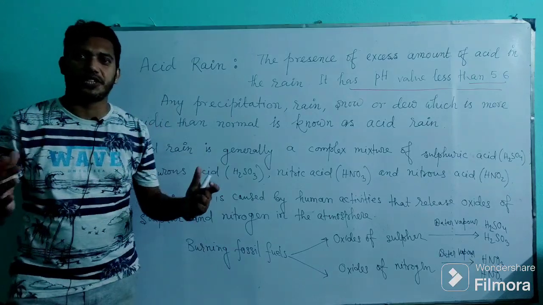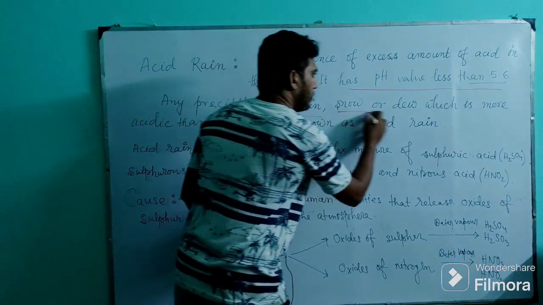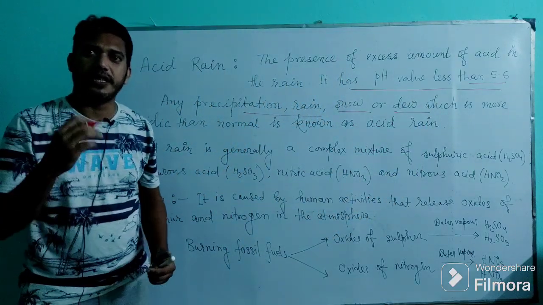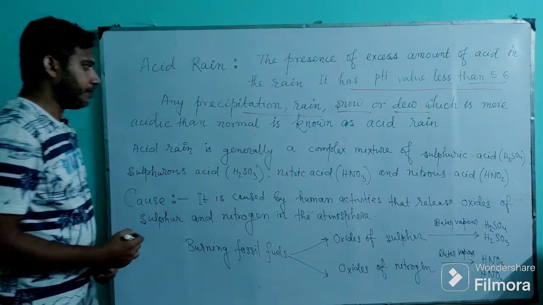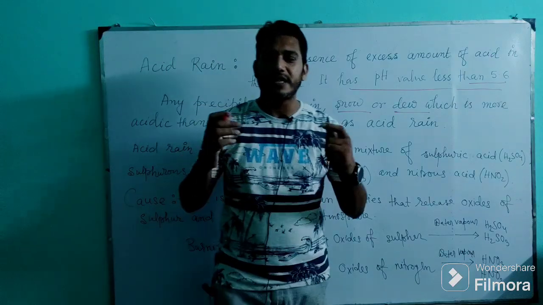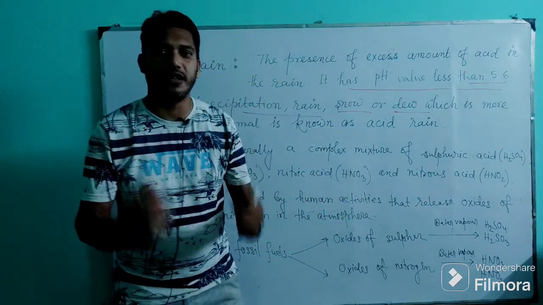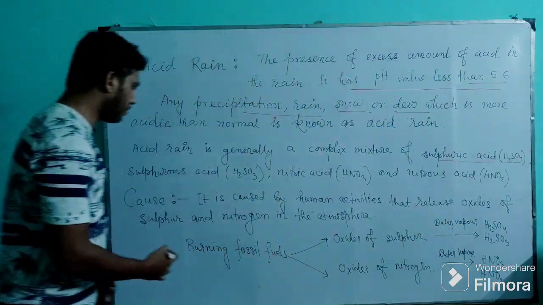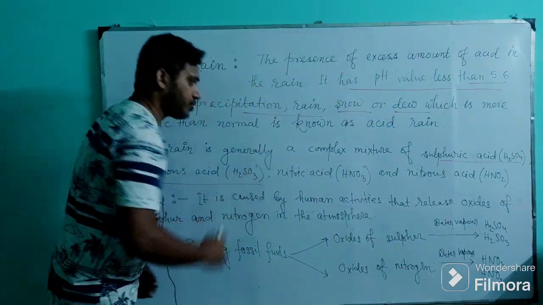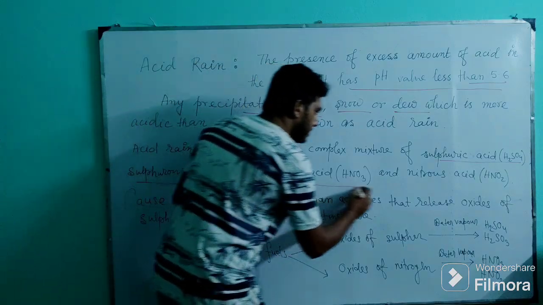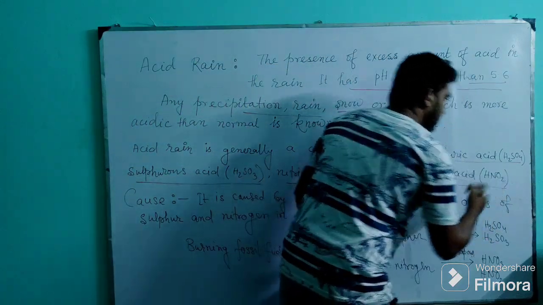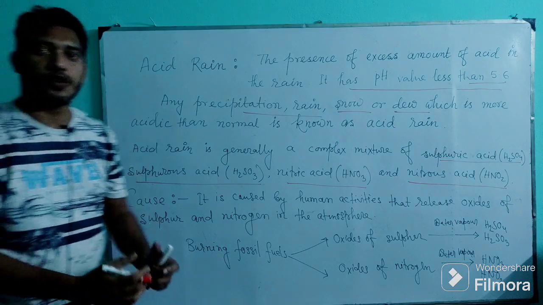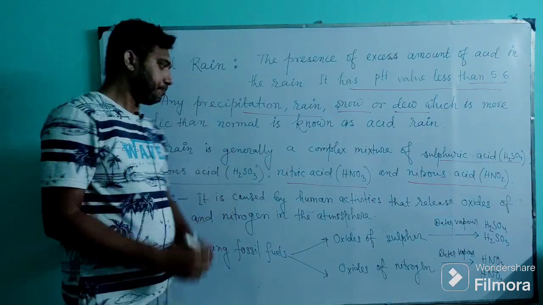Any kind of precipitation like rain, snow, dew, which is more acidic than normal, is called acid rain. Now in acid rain there is generally a mixture of sulfuric acid, H2SO4, sulfurous acid, H2SO3, nitric acid along with nitrous acid. These are the acids responsible for acid rain.